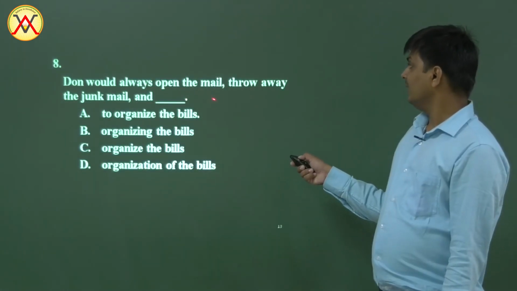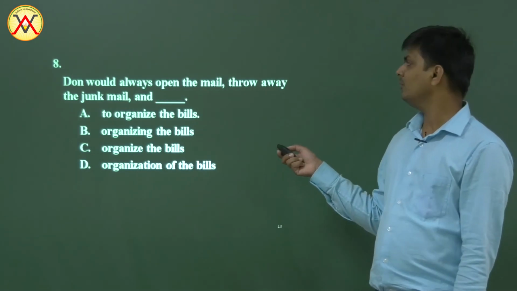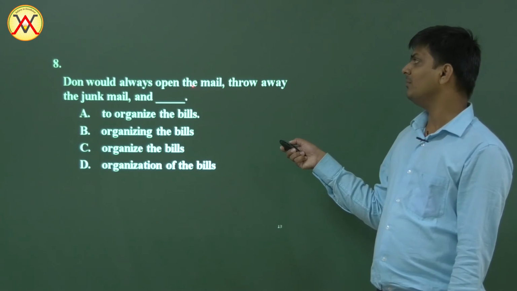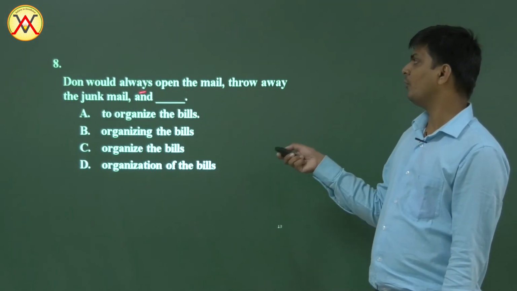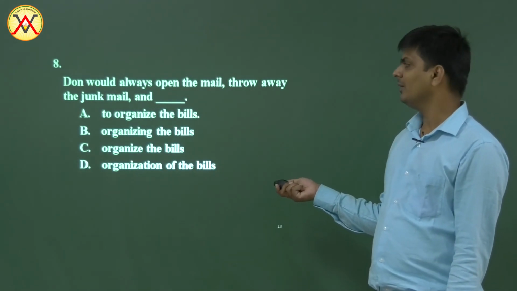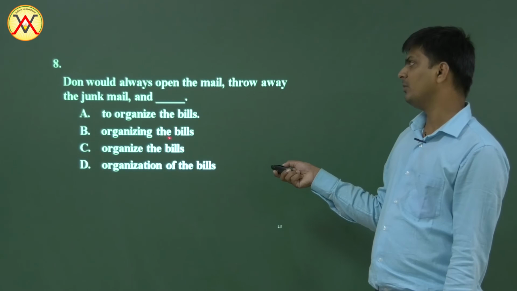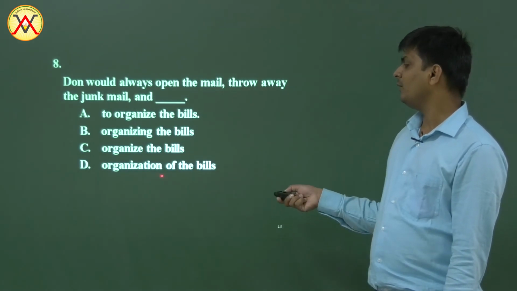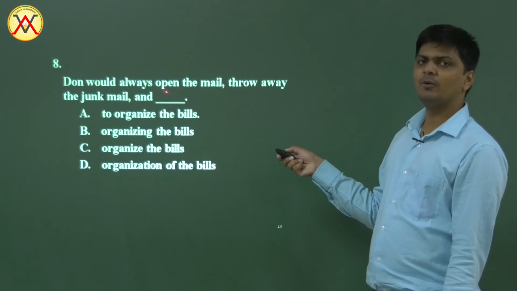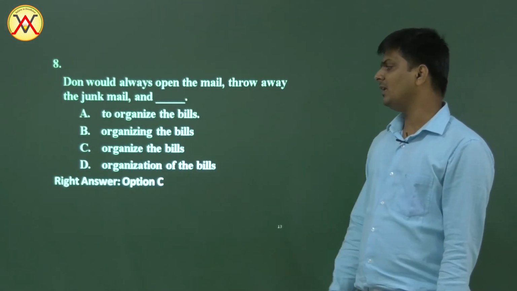Don would always open the mail, throw away the junk mail, and what? Here we have open the mail, it's bare infinitive. Throw away the junk mail, it's bare infinitive again. What does bare infinitive mean? Well, it simply means first form without to. Open the mail, throw away the junk mail, and what? Organize the bills. That's what should be right. If we use to, it would be wrong because we don't have to here. If we use organizing, it would be wrong because we don't have opening and throwing here. If we used organization, we don't have opening and throwing as nouns here. Well, so since we have verbs without to, here open the mail, throw away the junk mail, and organize the bills. C is the right option.